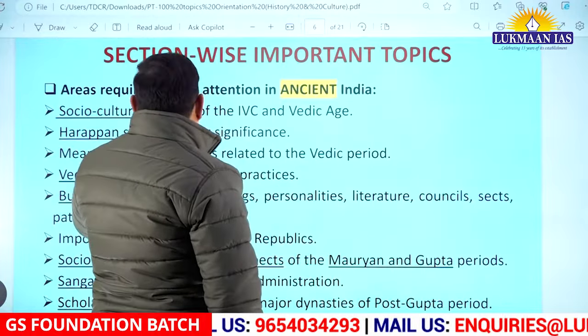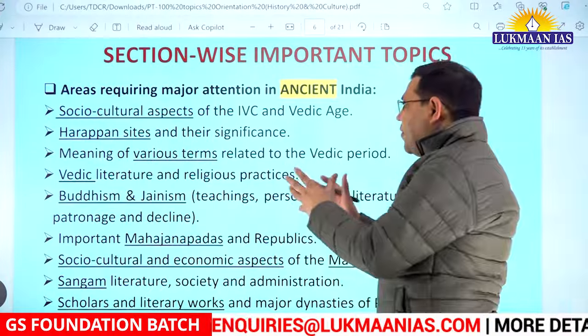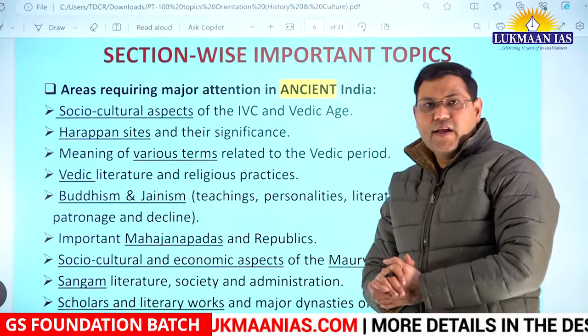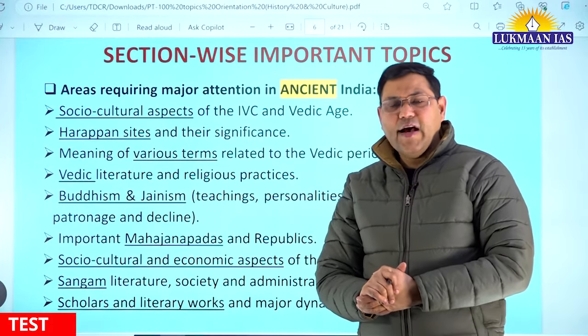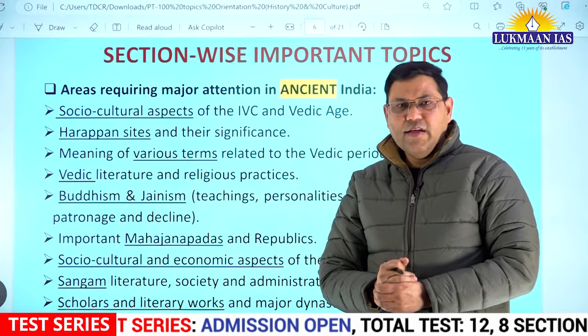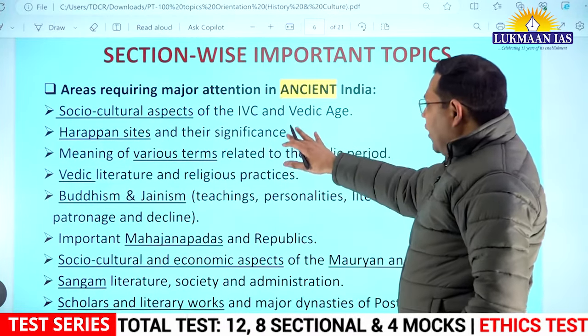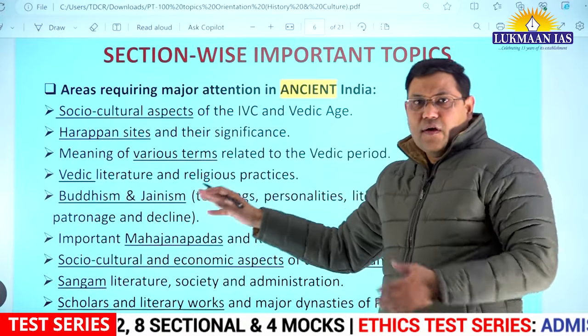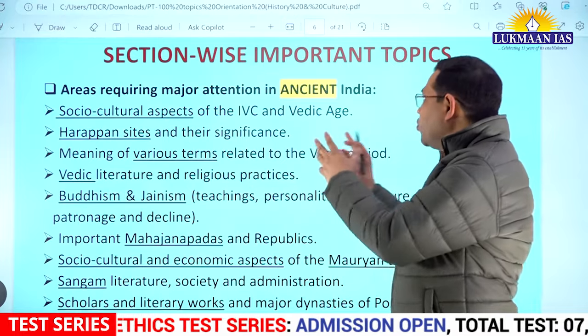So let us have some deeper understanding of ancient India. Now I have already told you that there have been 6 or 7 areas or topics from where questions have been asked recurringly, so they become important topics. What should a student do as an aspirant for civil services, and what areas should he or she pay major attention to when it comes to ancient India?